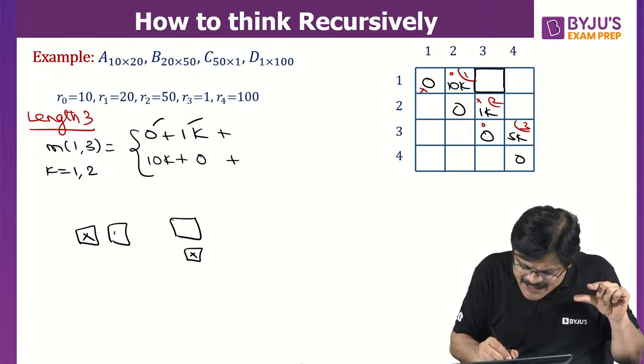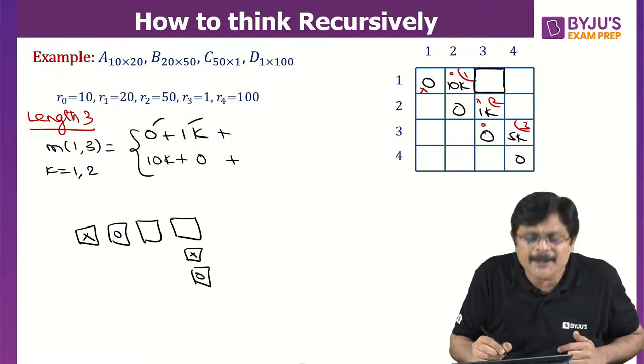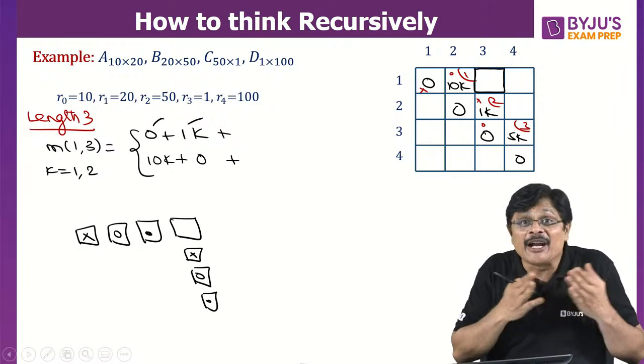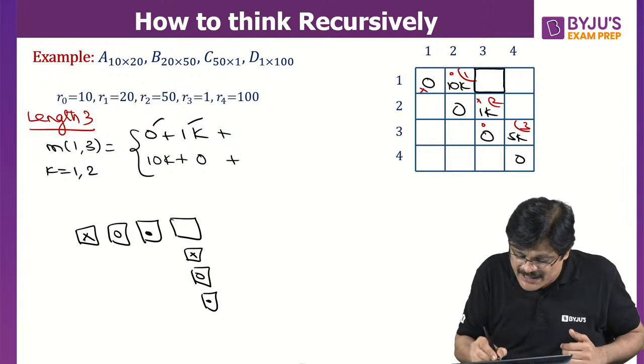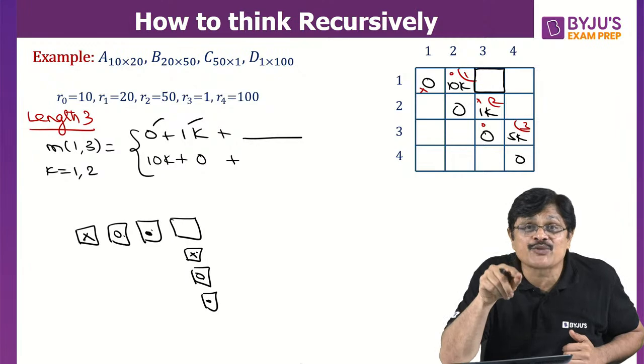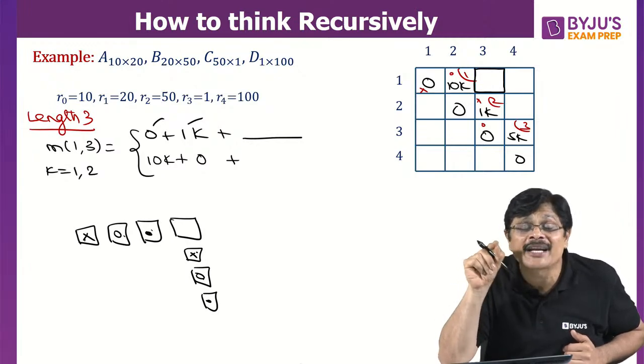Next, this fellow and this fellow. These two will be the next one. Suppose one more is there, you can denote it by dot dot. Suppose K takes 3 values. This is one value, this is second value, and this is third value. We just need to fill this Ri minus 1 into Rk into Rj.